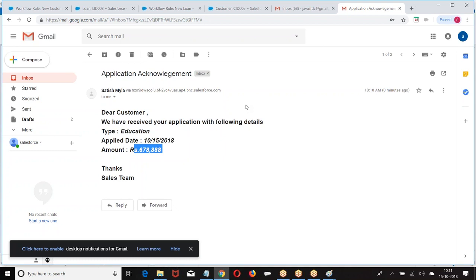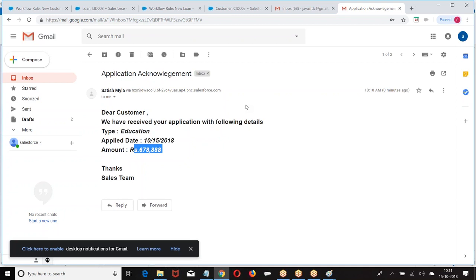The moment status is modified as approved, send a notification to the customer, boss, your loan is approved. When the status is modified as rejected, send an email to the customer, your loan is rejected because of the following reason. So this should automatically happen. When I modify the status as rejected, customer will receive, boss, thanks for applying, but your loan is rejected because of the following reasons. When the loan is approved, automatically email should go, thanks for applying, your loan is approved and this is a sanction amount. Then it should happen automatically.